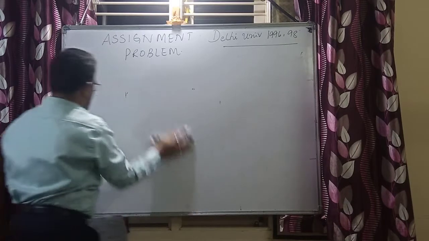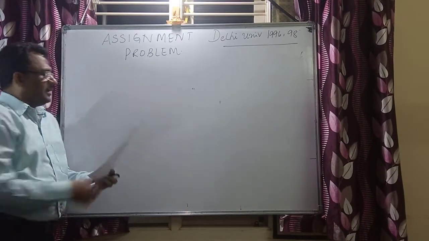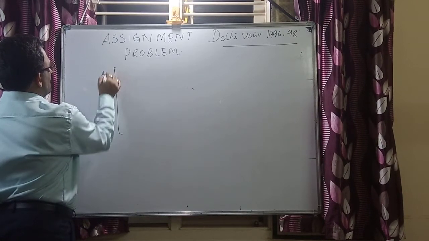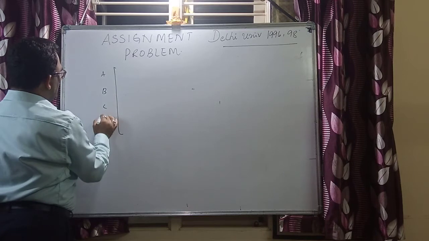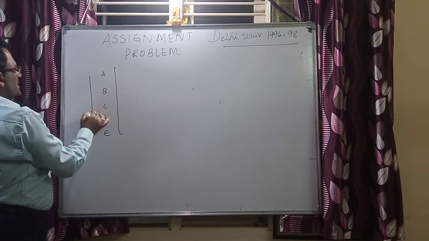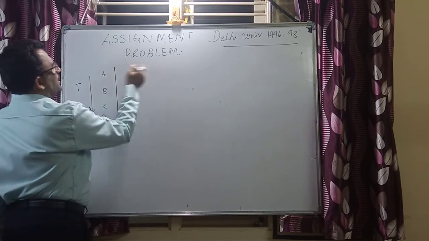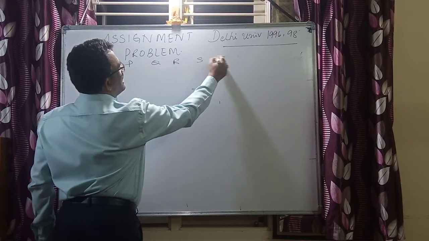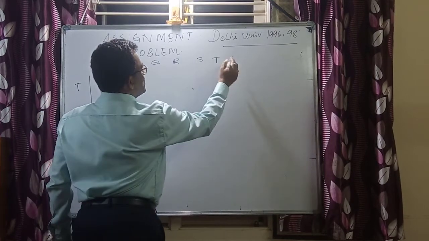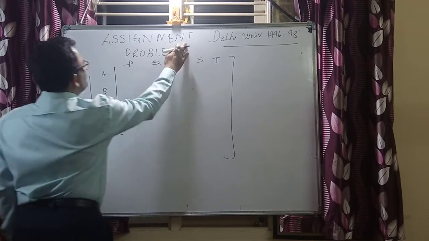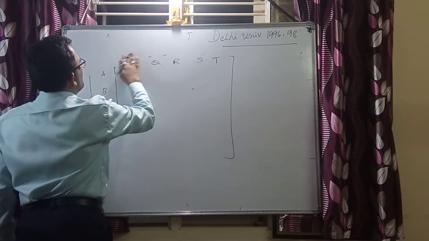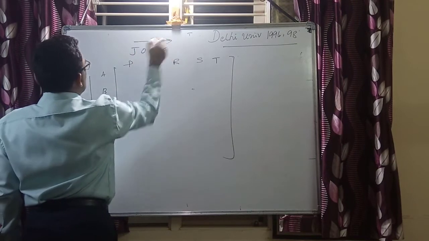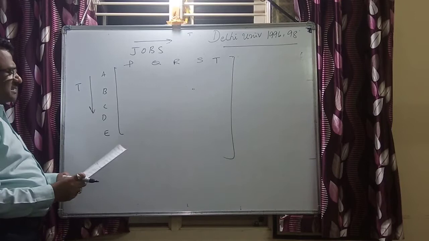If you say the cost elements, on one side we have the typists: A, B, C, D and then E. This is my typist. Now the jobs are P, Q, R, S and T. Okay, this is what the jobs are. This is the jobs to be processed or to be allocated. Now the cost matrix is this.